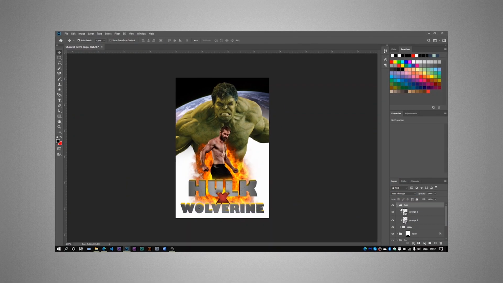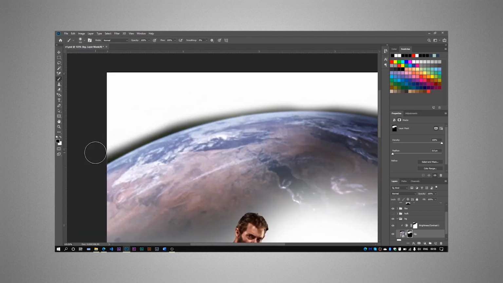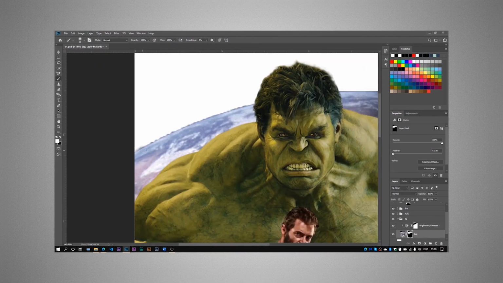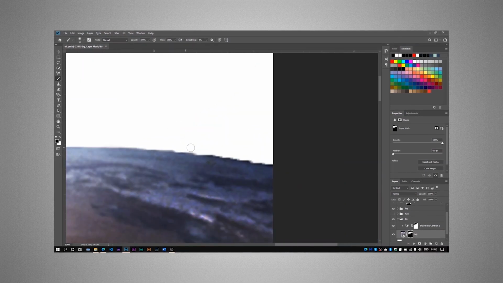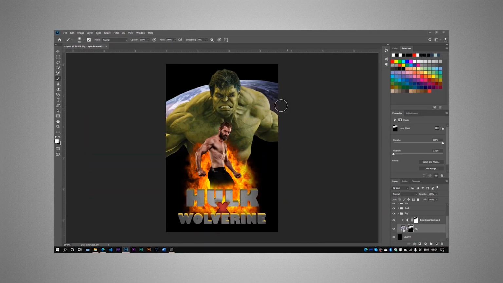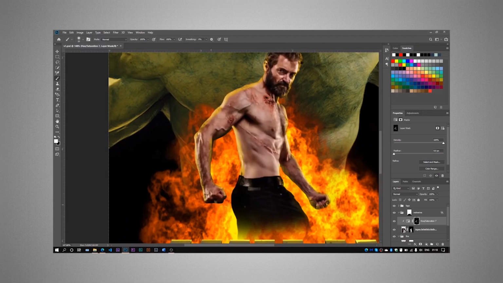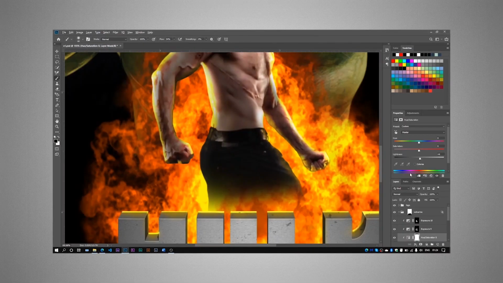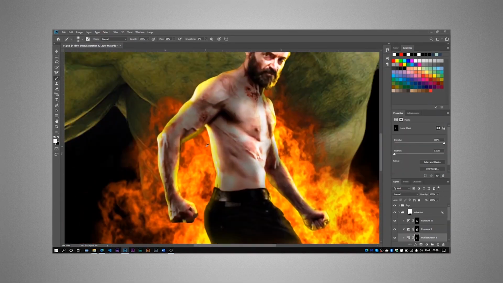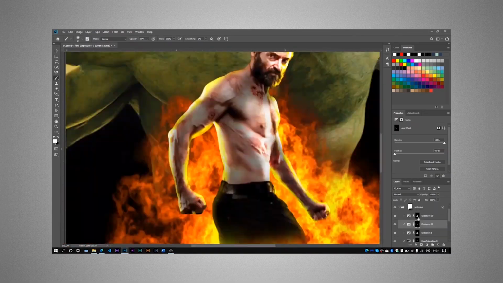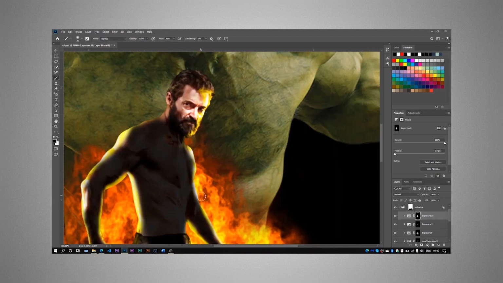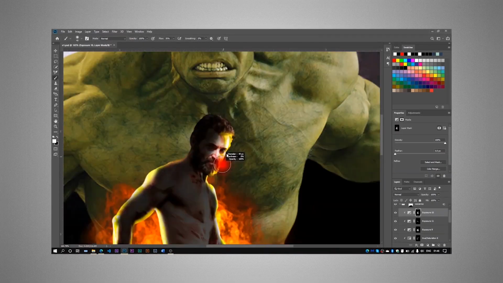I messed with the layout once more and quickly moved to lighting Wolverine. I used the same idea of using 2 exposure adjustment layers, one for highlight and one for shadows, and one hue saturation adjustment layer for color.